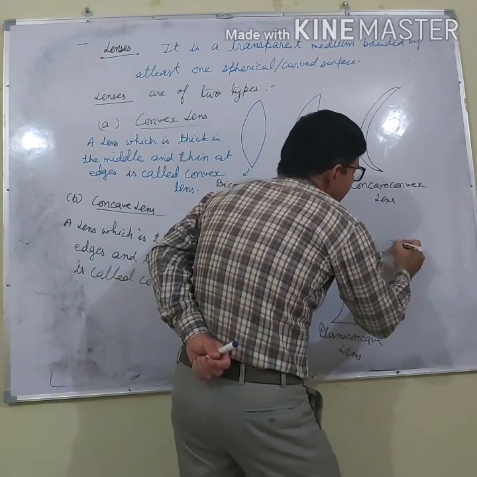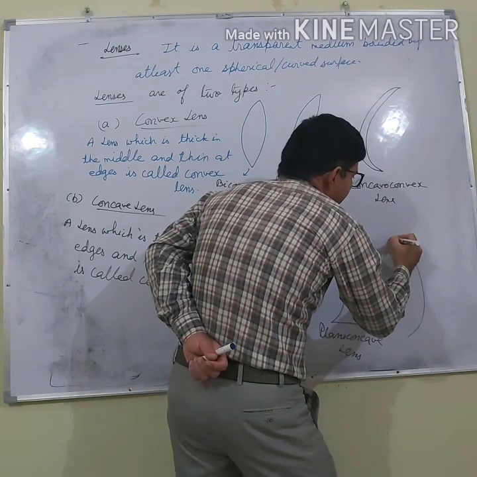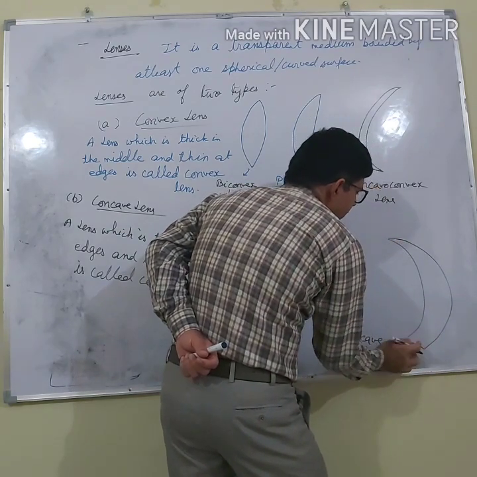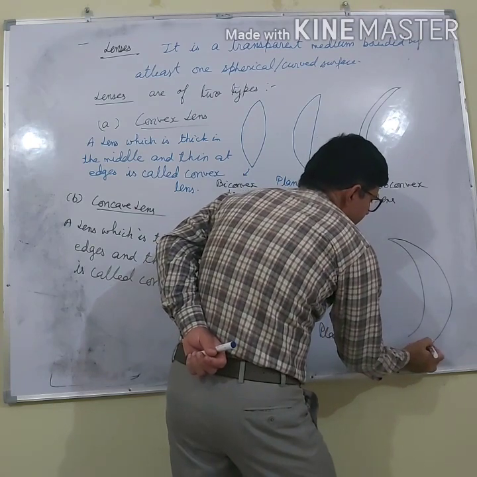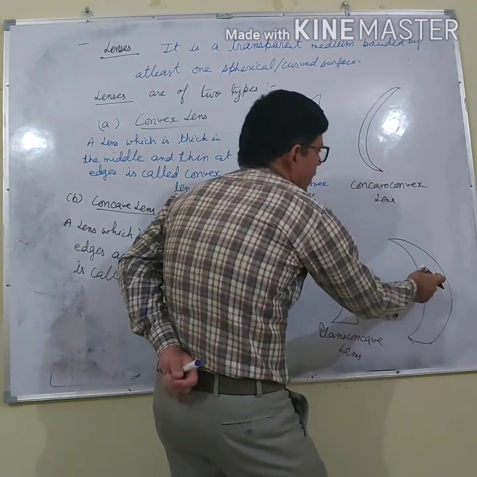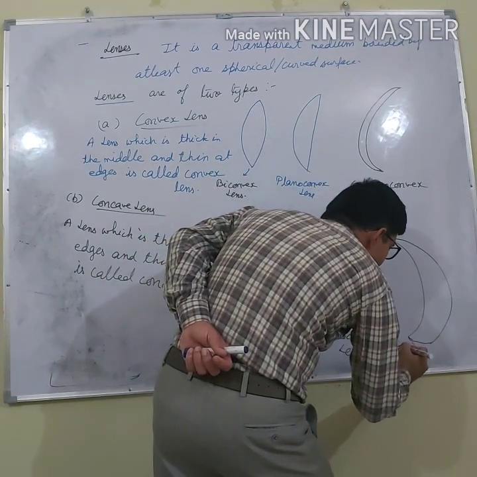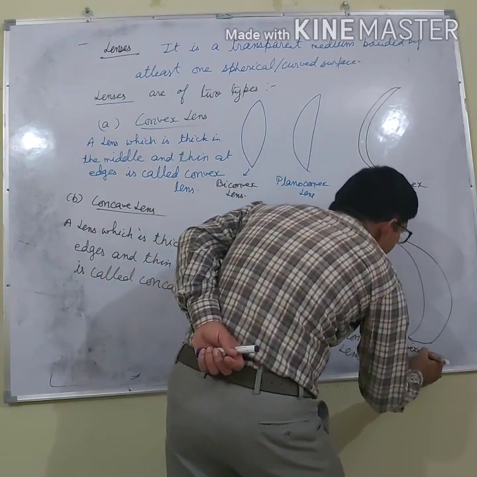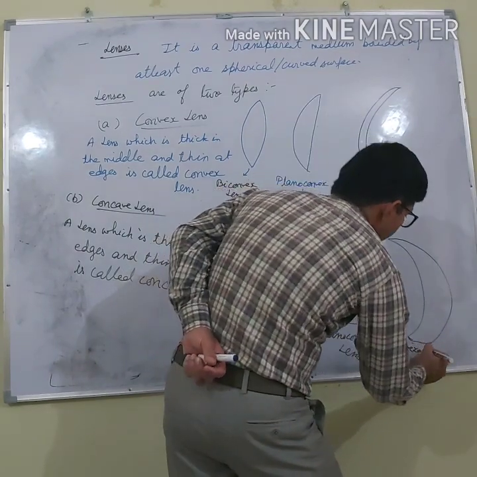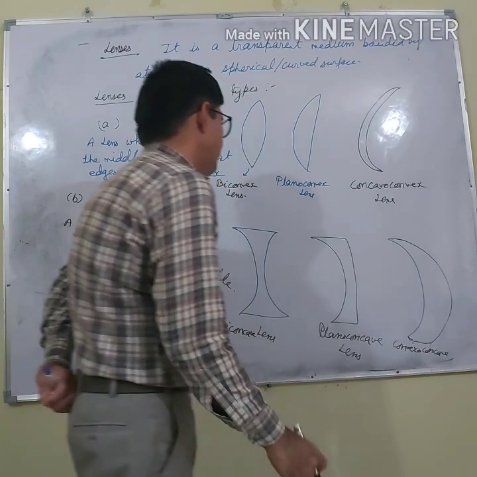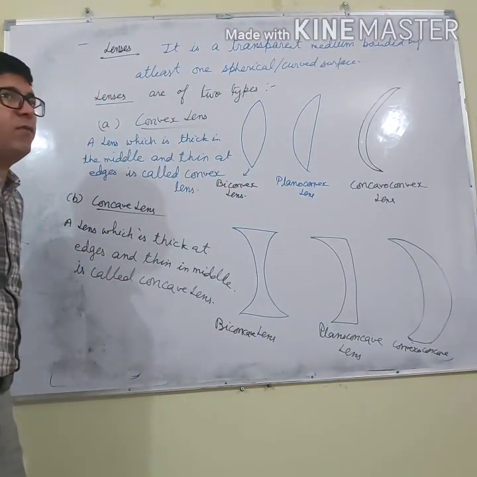And another category of lens is this one, plane on one side, and this surface is convex. So it is called the convexo-concave. So these are the types of lenses.